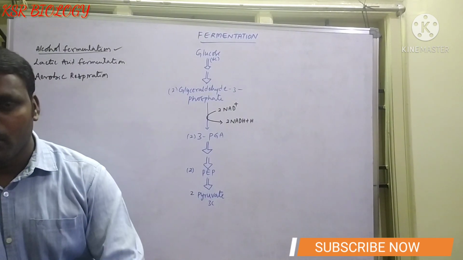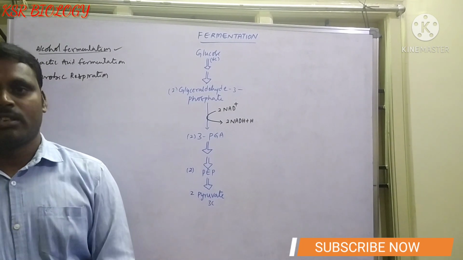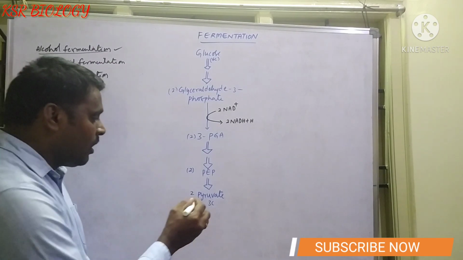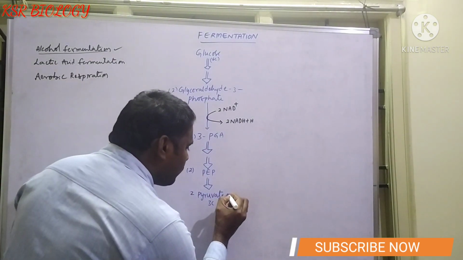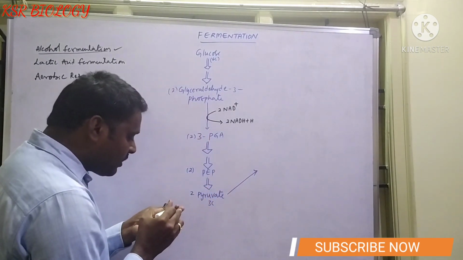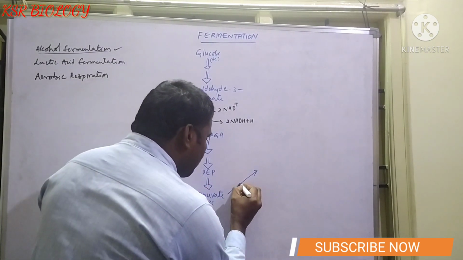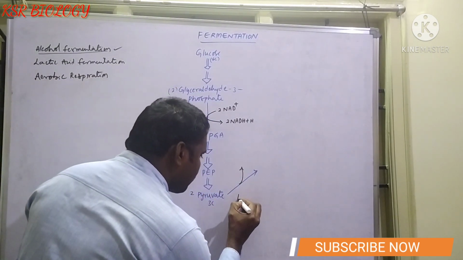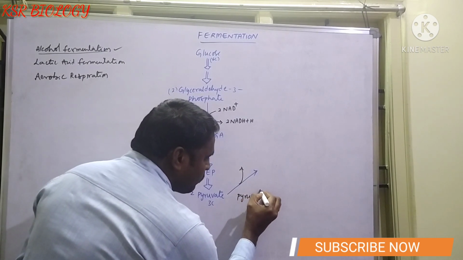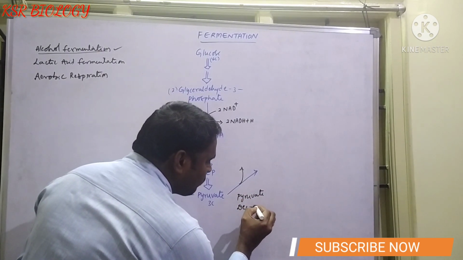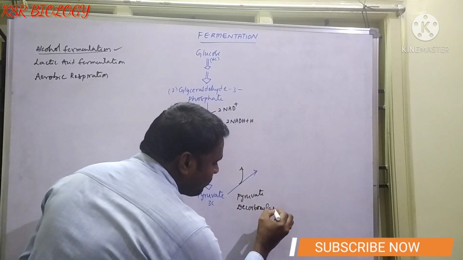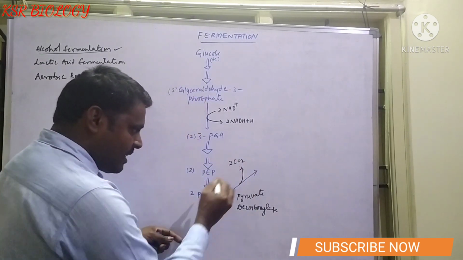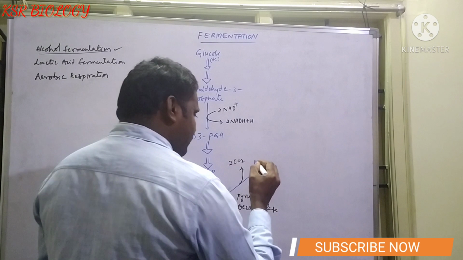The first one is decarboxylation and the second one is reduction. Now we will see how decarboxylation takes place. The 2 molecules of pyruvic acid undergo decarboxylation in the presence of the enzyme pyruvate decarboxylase. As a result, it releases 2 carbon dioxide and also produces acetaldehyde.